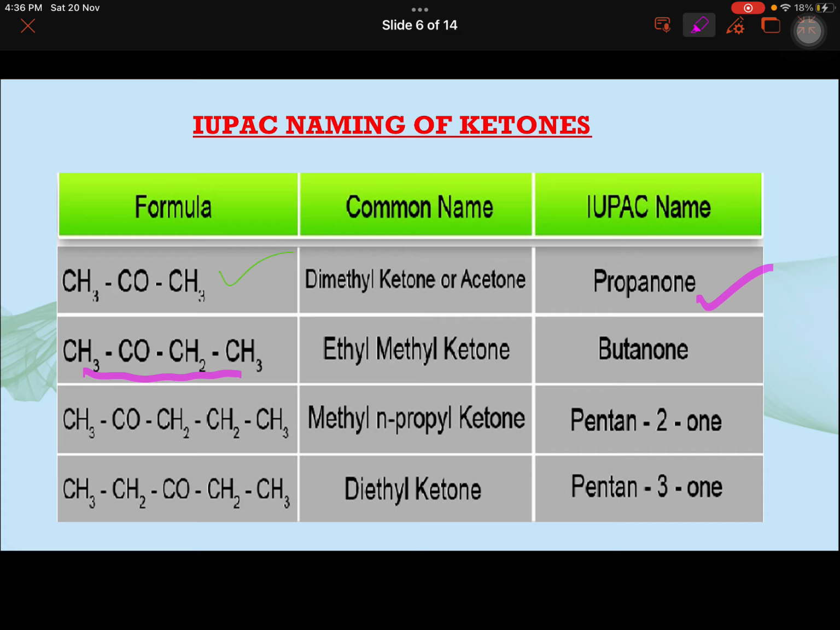With 4 carbons, butanone. Only one possibility because I can put CO here or CO here. It becomes butan-2-one only, so I don't need to specify that 2 here. But when I increase the number of carbons, the possibilities are increasing. I have CO here and I have CO here, on the second carbon or third carbon. So it becomes pentan-2-one, and it becomes pentan-3-one.